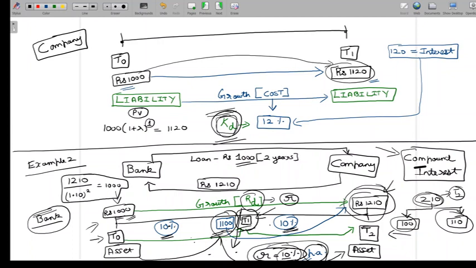But we didn't have any intermediary cash flow, and that's something that we are going to look at in example 3. So in example 3, I'm going to be introducing an intermediary cash flow. Example 3 is also going to be talking about a 2-year window. It's also going to be talking about a bank loan, but we are going to be having an intermediary cash flow at T1. So let's look at example 3.